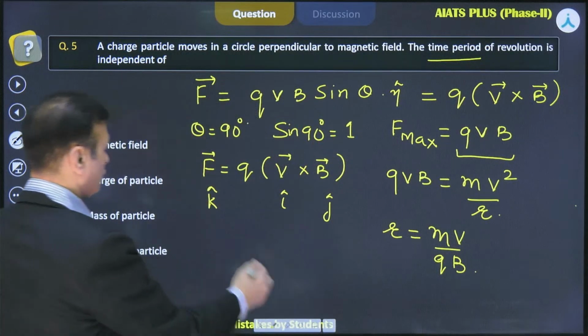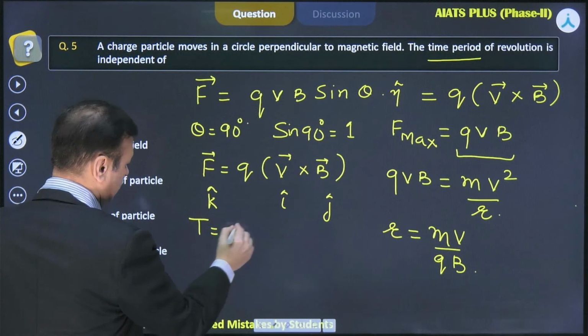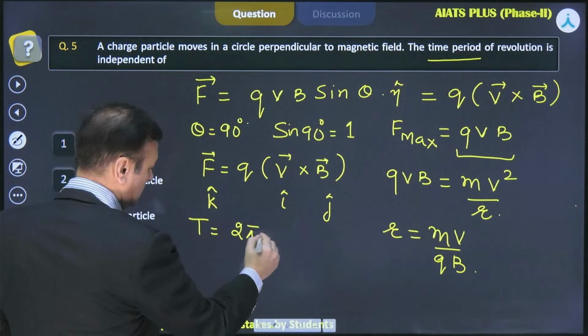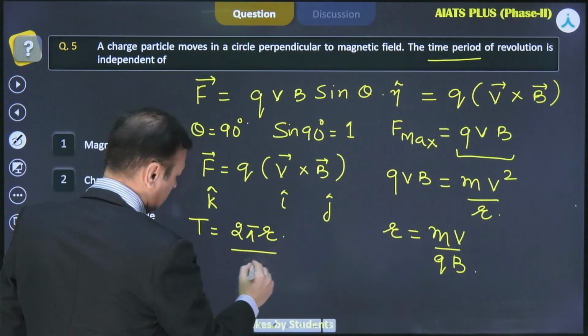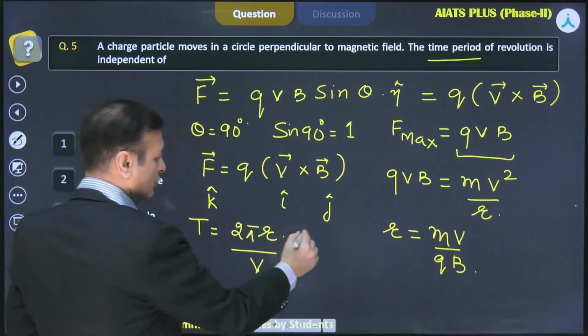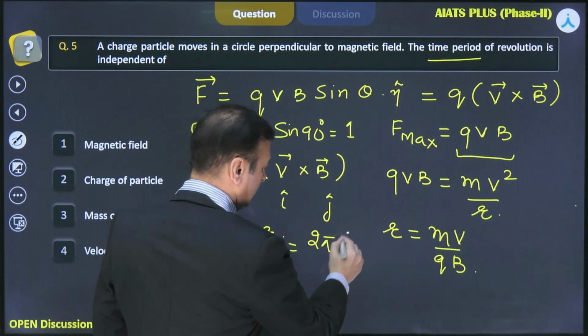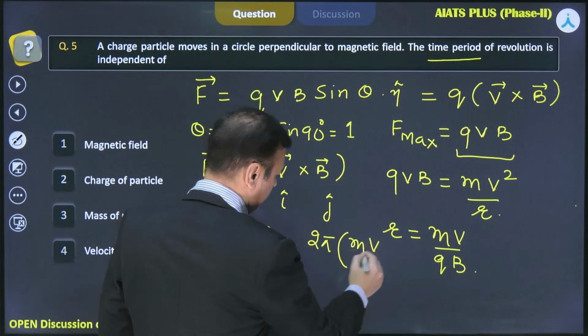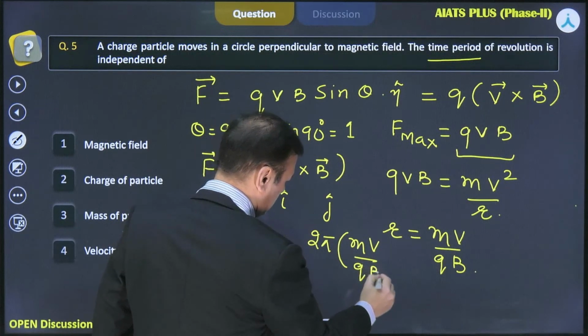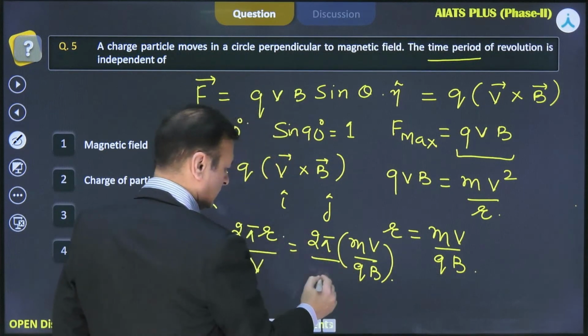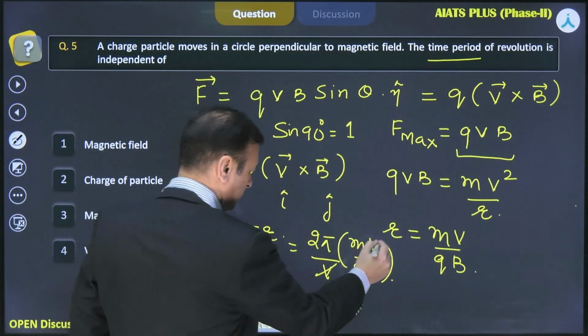But your question is regarding the time period. Now what is time period? Time period is 2 pi r by v, and when you put the value of r as mv by qB, this v cancels with the other v.